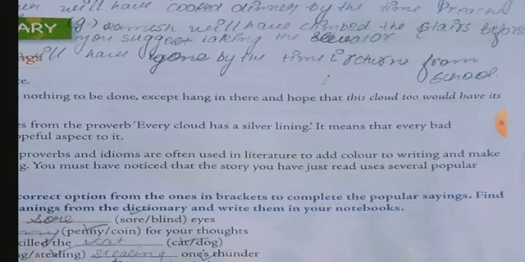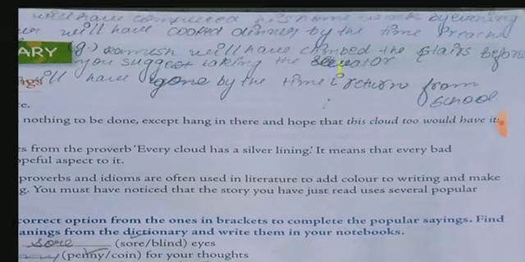Next one is Ramesh will have climbed the stairs before you suggest taking the, what is written here?